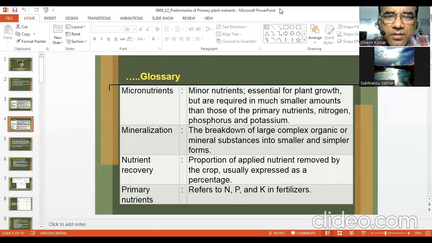So reactive nitrogens are nitrous oxide and ammonia. Good. Actually, reactive nitrogen is a nitrogen form that takes part in reactions, that can react with other elements. That is your reactive nitrogen. And non-reactive nitrogen is the nitrogen that cannot take part in any reaction. It does not change. It does not have chemical reaction, I mean.